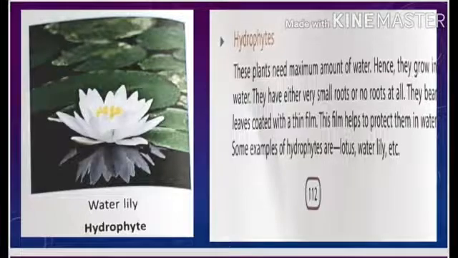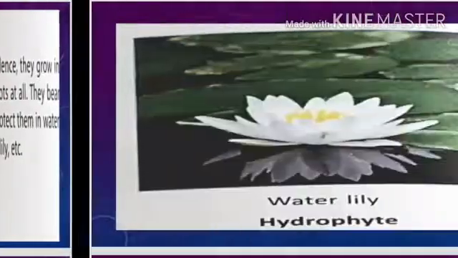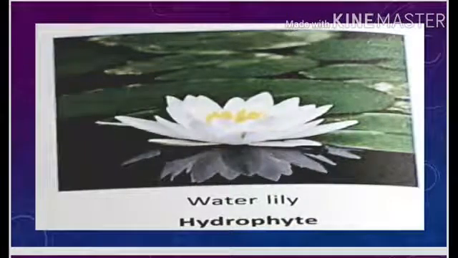Now the third category is hydrophyte. Hydro means water. So the plants that need the maximum amount of water, and hence they grow in water. They have either very small roots or no roots at all. Why? Because there is no need. They are already present in the water. And what is the function of the root? To absorb water. So if water is nearby, is there a need to grow in size? No need. So they bear leaves coated with a thin film.